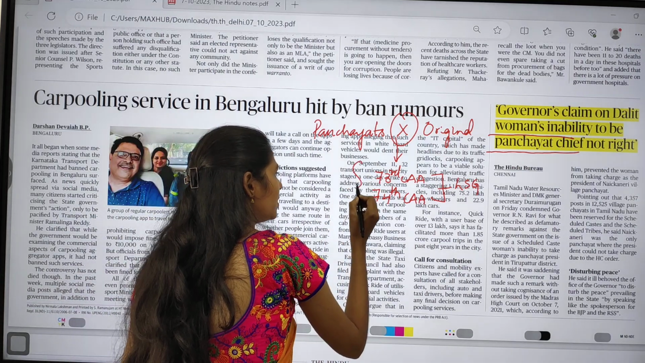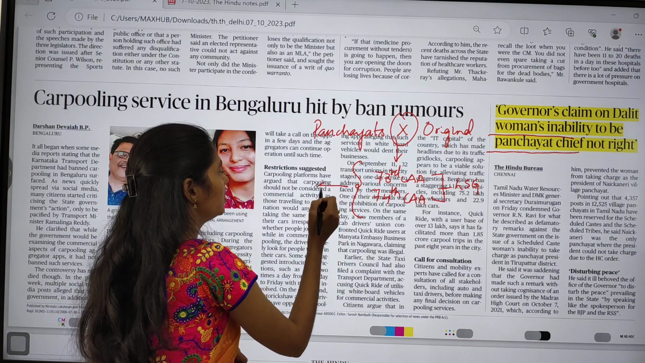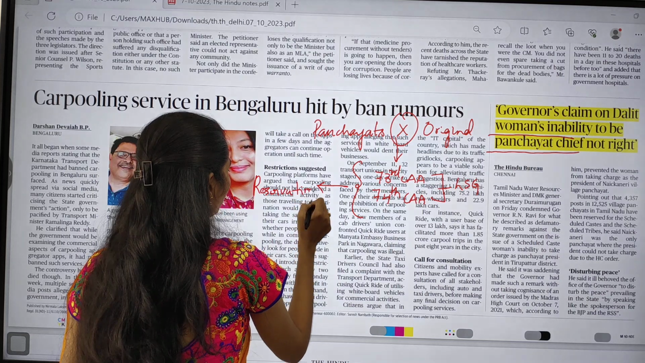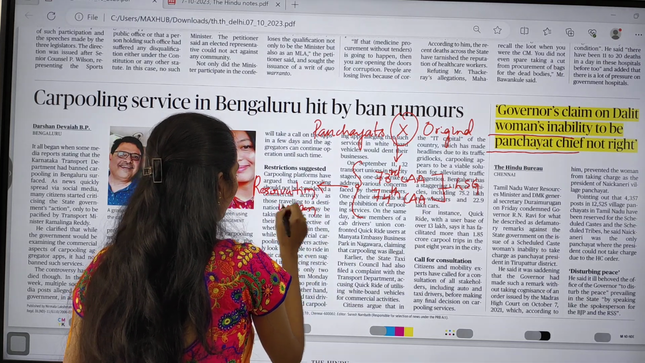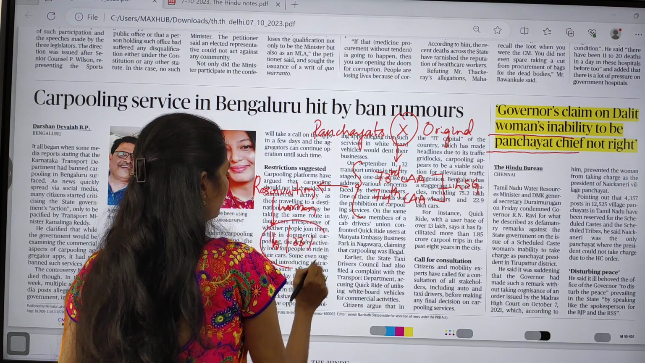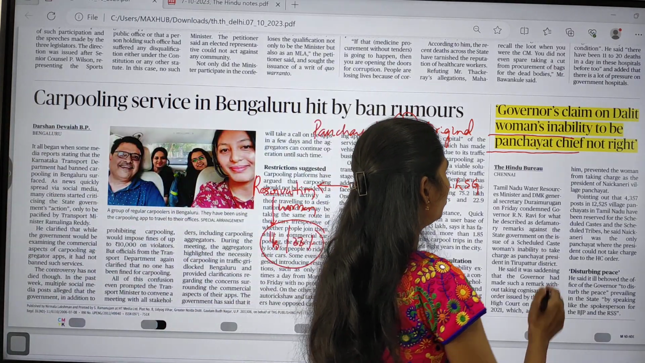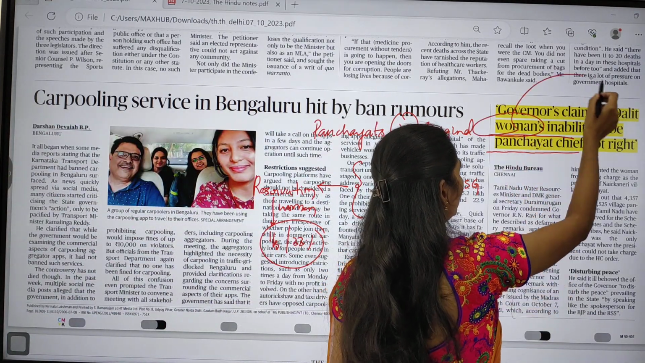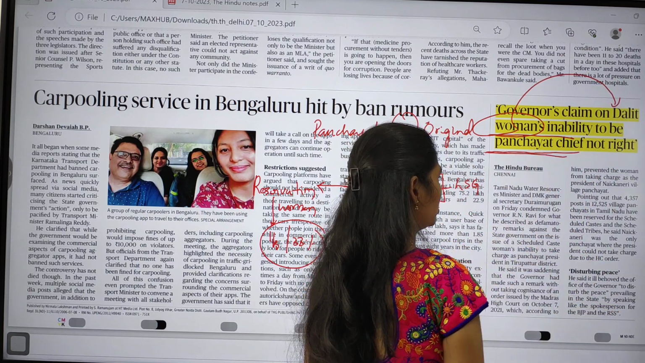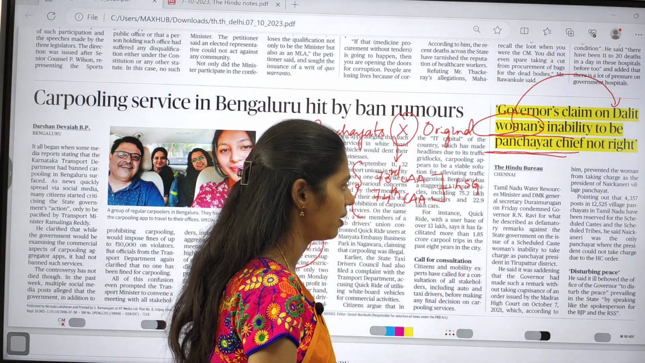So whenever we came up with the 73rd and 74th Constitutional Amendment Acts, we came up with this reservation policy. Reservation for women. But how much? It is one-third or 33% reservation for women. But here this article says that one woman belonging to the Dalit community cannot become panchayat chief because of this reason. Because of this, the governor of Tamil Nadu says that it is not right.